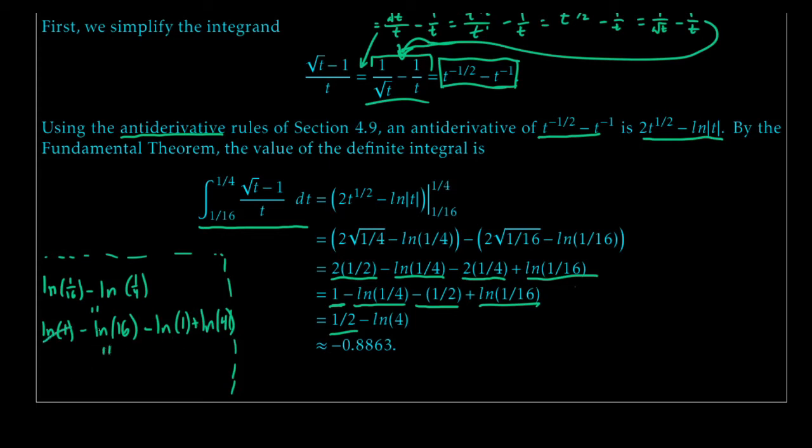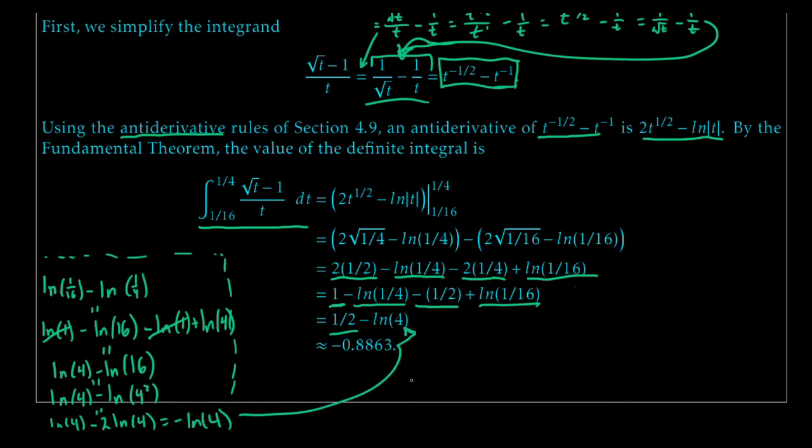And next thing you know, natural log of 1 minus natural log of 1, they cancel out. And I've just got natural log of 4 minus natural log of 16. And since natural log of 16 is just natural log of 4 to the second, I can just pull out this 2 and get natural log of 4 minus 2 times natural log of 4. And that's minus natural log of 4. Bam! That's exactly what I picked up right here.